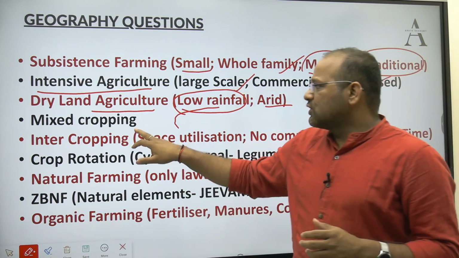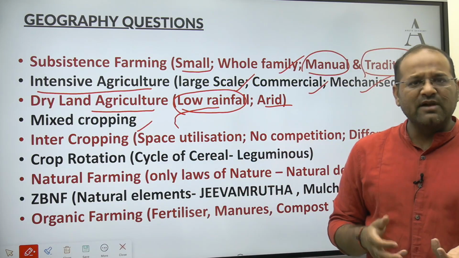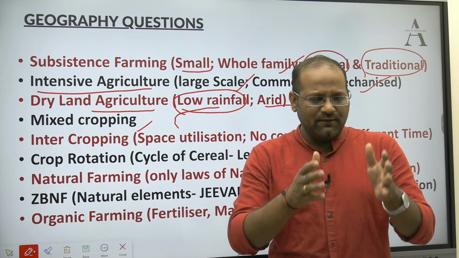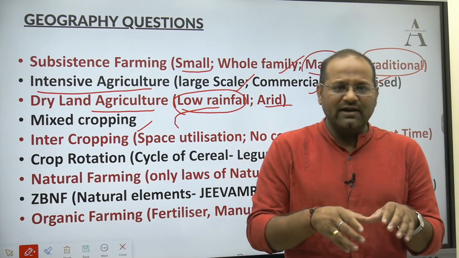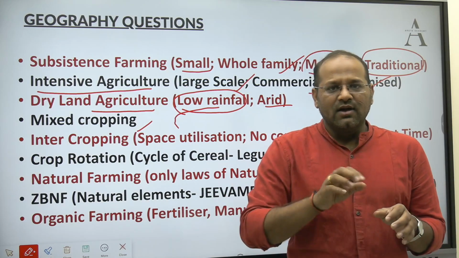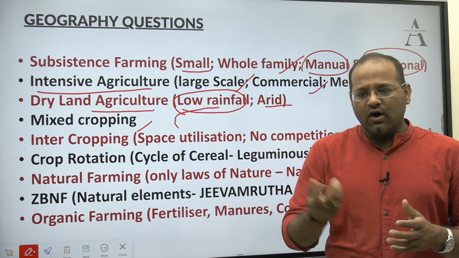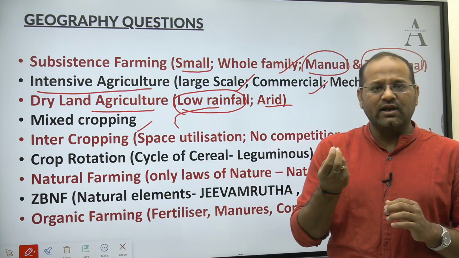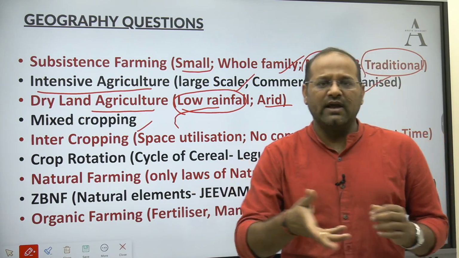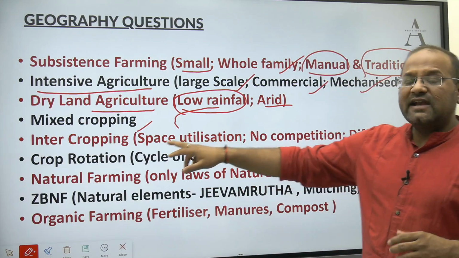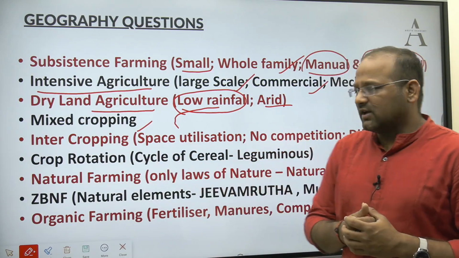Okay, mixed cropping. The name itself is suggesting mixed cropping. There are two ways of mixed cropping. If you divide a land into multiple rows, you can sow many seeds of different crops together, or sometimes people take all the seeds in hand and throw them on the land. That way also mixed cropping is being done. When you understand intercropping, then you can differentiate it in a better way.